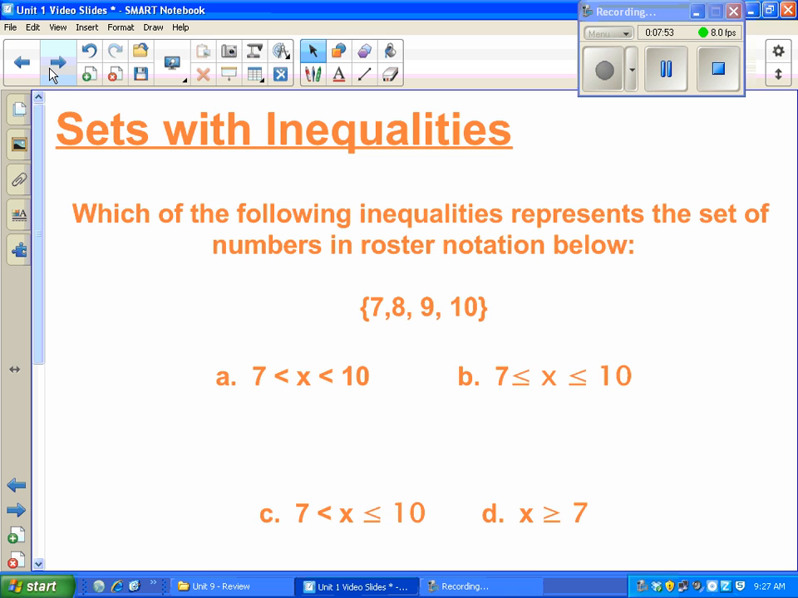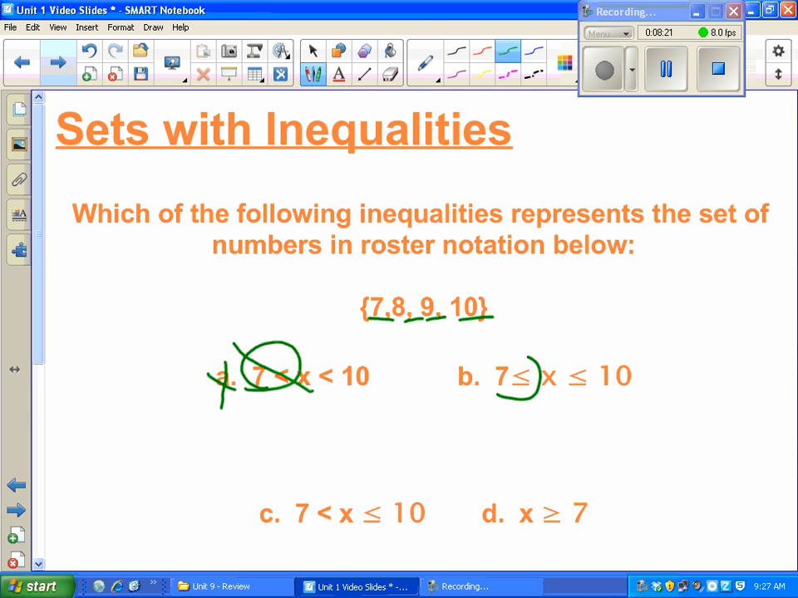Sets with inequalities. We've seen a bunch of these too. You want to make sure you know what inequality symbol matches up. It says which of the following inequalities represents the set of numbers in the roster below. So in this roster, it's 7, 8, 9, and 10. So I want to know which choice also says include the numbers 7, 8, 9, and 10. Now I'm looking here. This inequality symbol doesn't have an equal sign under it, so that's not saying to include 7. So I know A can't be a choice. If I'm looking here, this says include 7, because remember, if there's an equal sign under it, it means to include it. If there's not, it means do not include it.